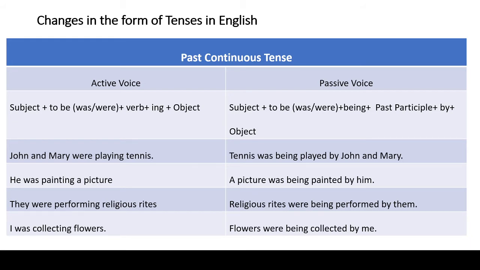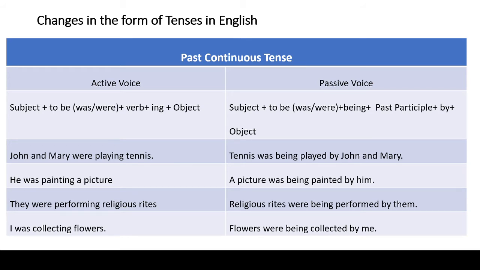We have to follow certain common rules. First of all, we have to identify subject, verb and object in the given sentence. Then we have to concentrate our attention on the tense of the sentence. To identify the tense of the sentence, we have to concentrate our attention on the verb in the sentence. John and Mary is subject, playing is verb, tennis is an object. So the sentence has SVO structure.